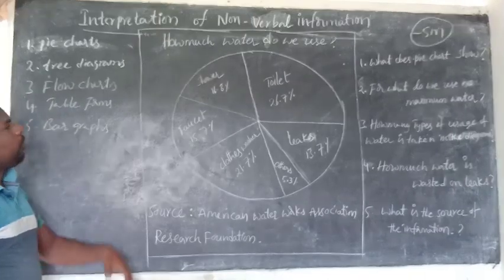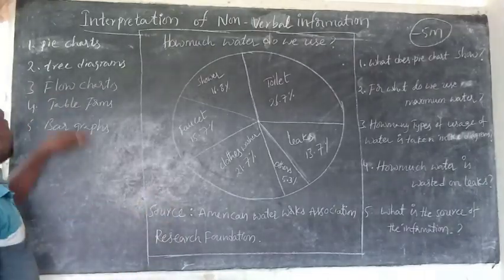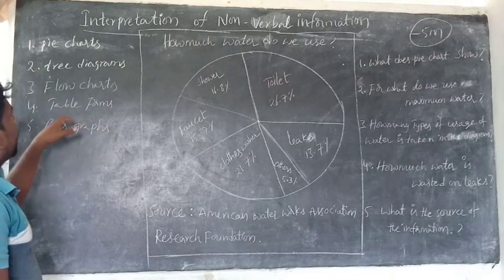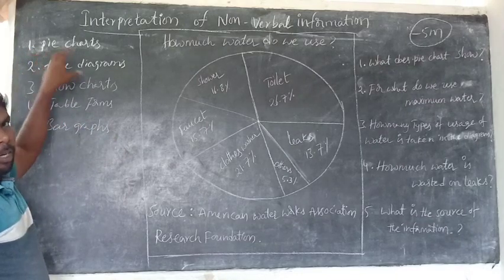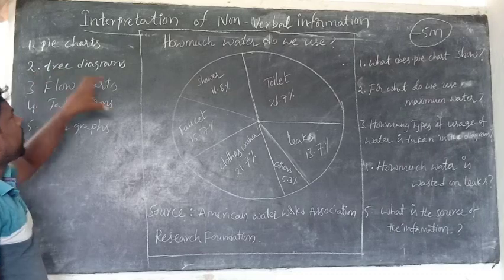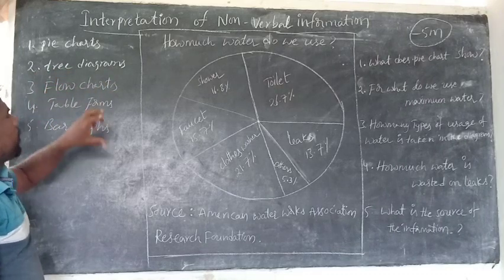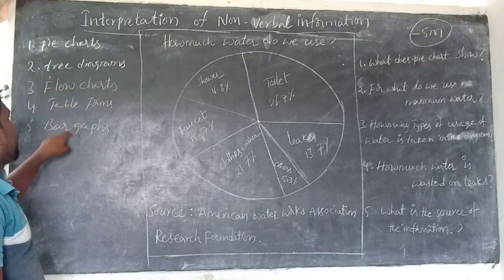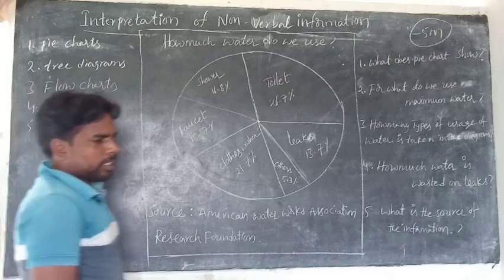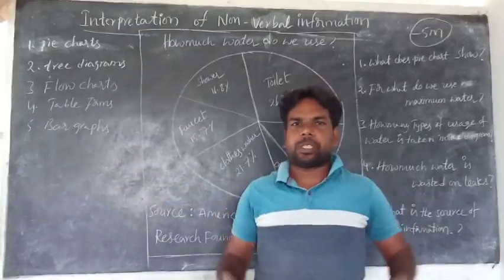I don't want to explain all those things. In the first year you have to learn the forms of pie charts, tree diagrams, flow charts, table forms and bar graphs. But in the second year you need not draw a picture.